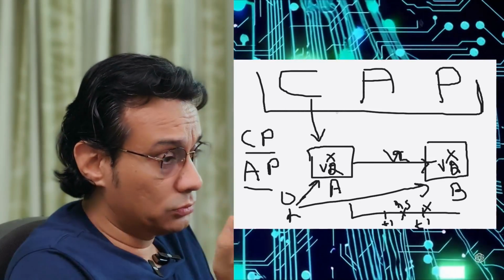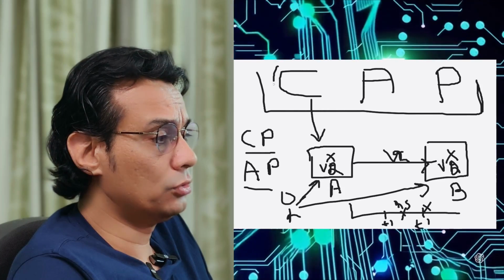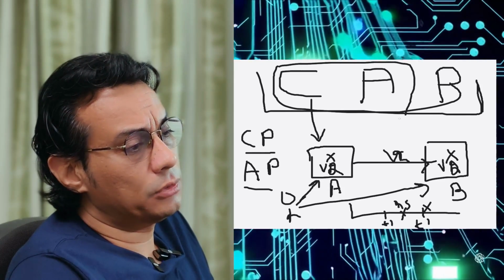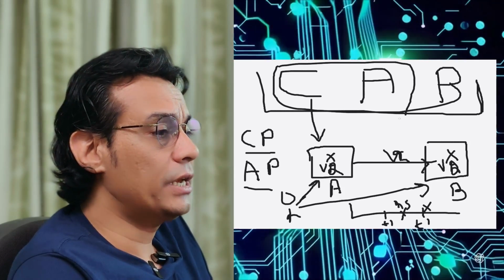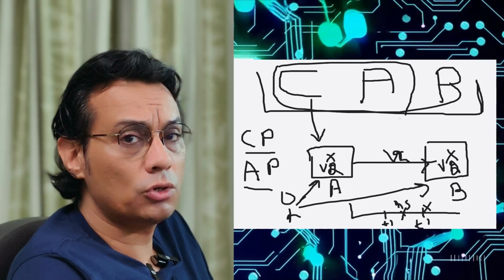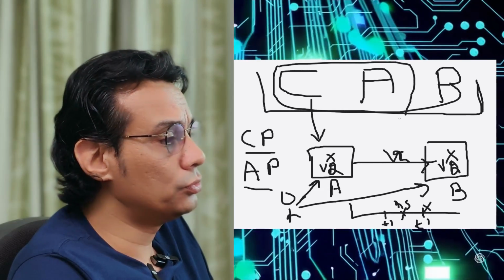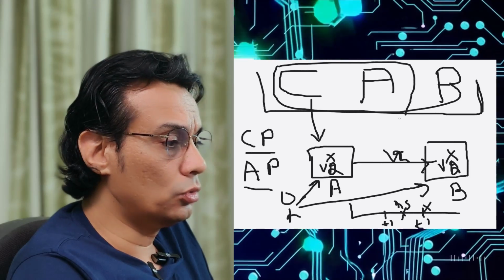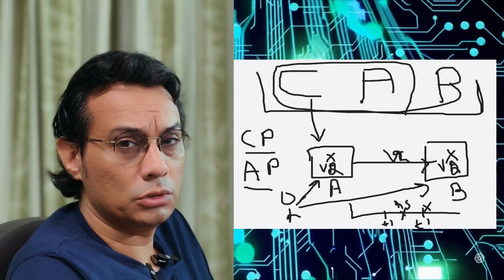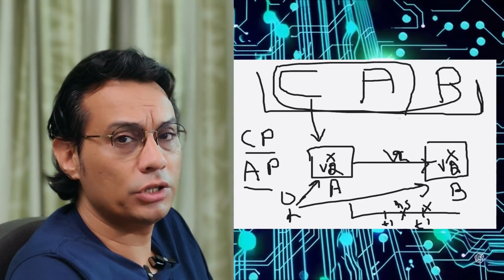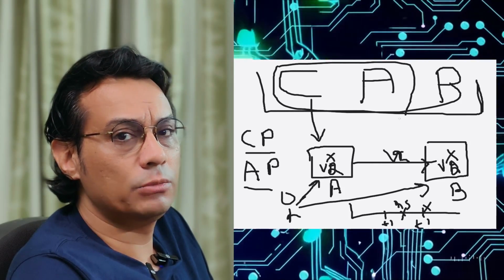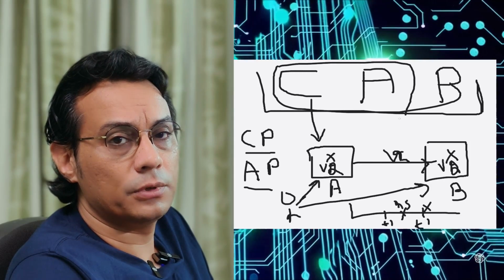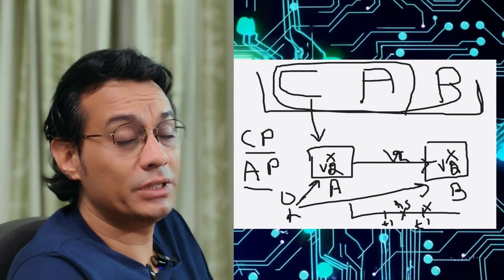So what if we just wanted to go with CA? When you're just going for CA, what you are saying is that my system is not partition tolerant. That also means your system is not on a network. There is no wire between your systems. That means everything is on a single machine, either the single machine is up or not. There is no way you can create a partition where you have deployed your code. So in that case, it is C and A.